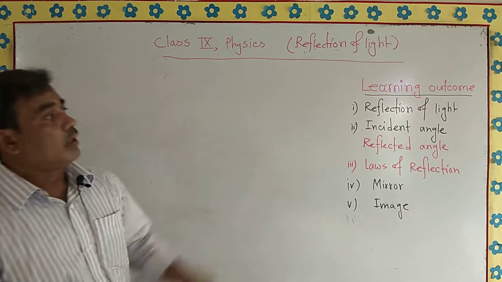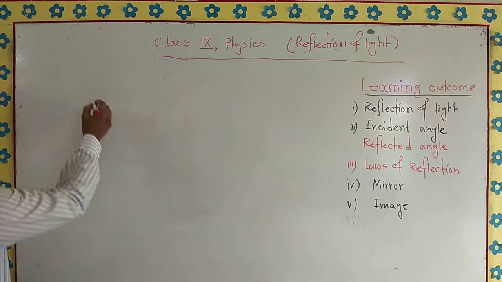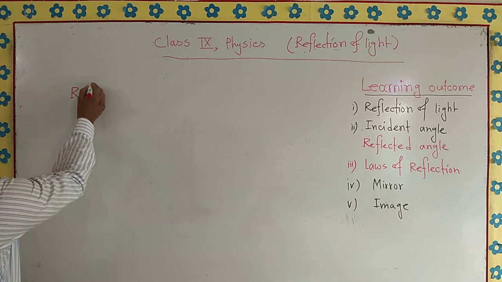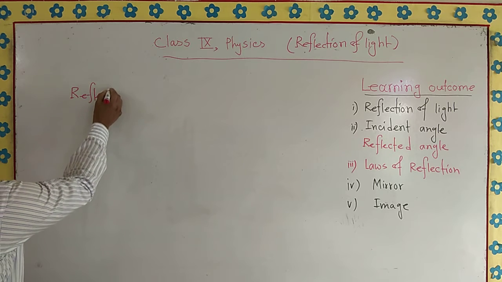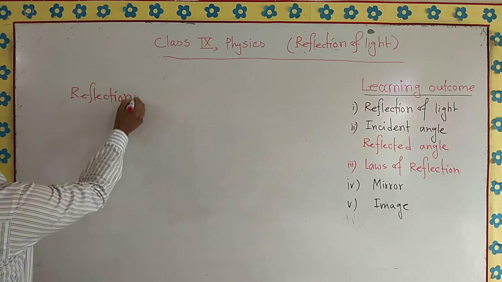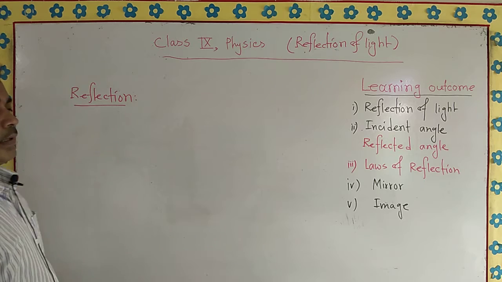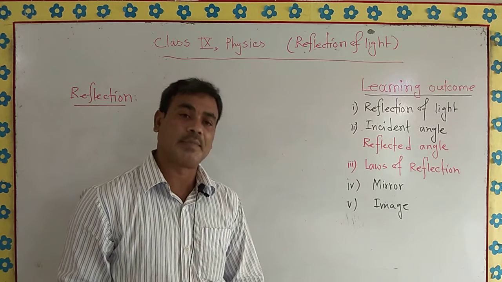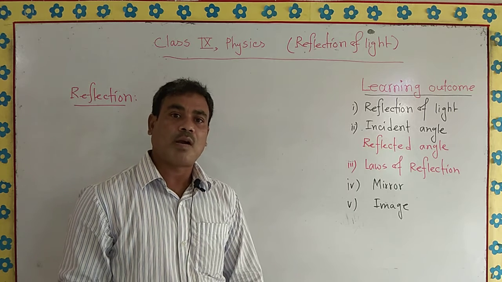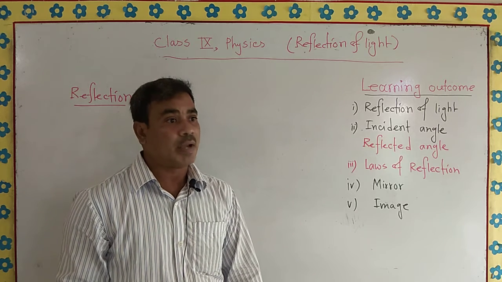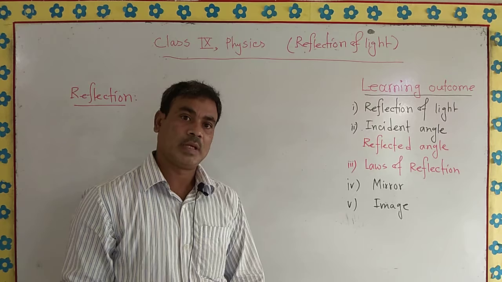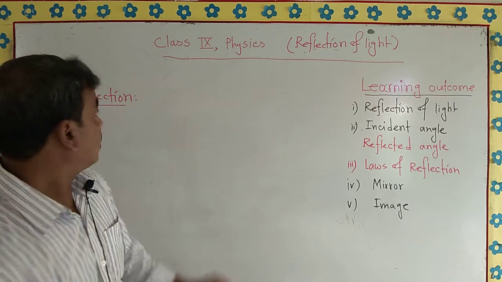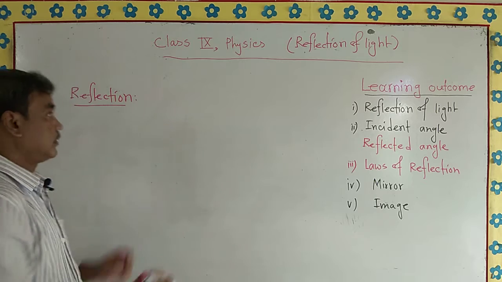So what is called reflection? Let me write on the board what is called reflection. Reflection. When light passes from the first medium to the second medium, then a part of light returns back to the first medium, and this returning is called reflection. Let me write on the board for your convenience.